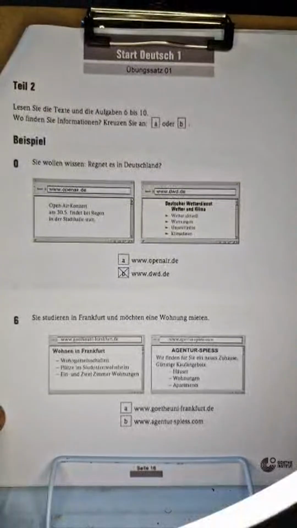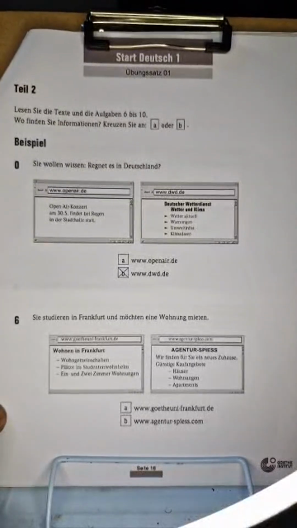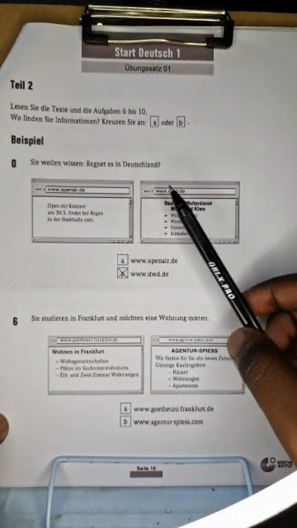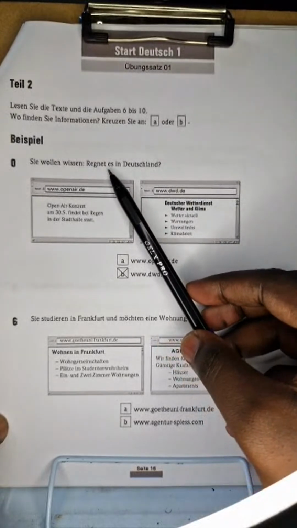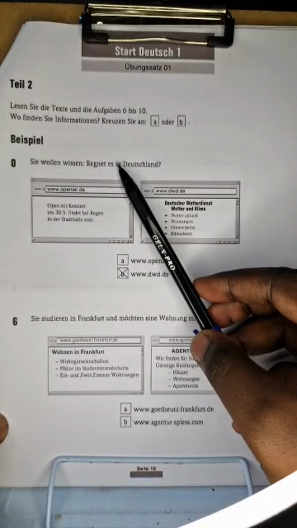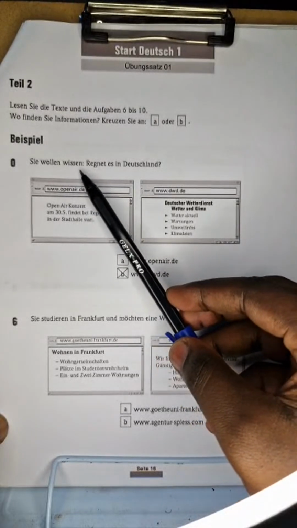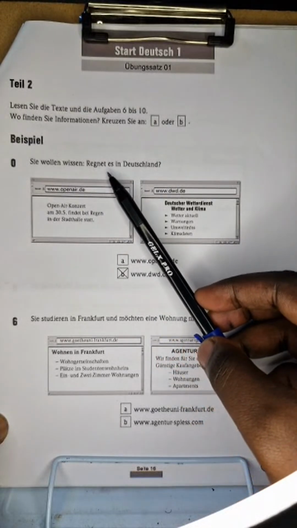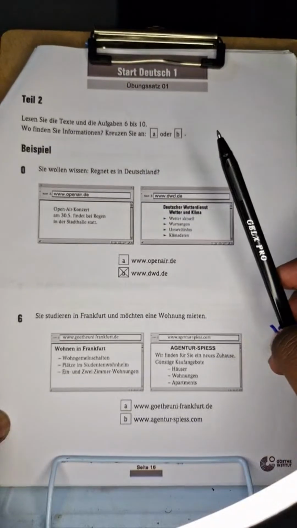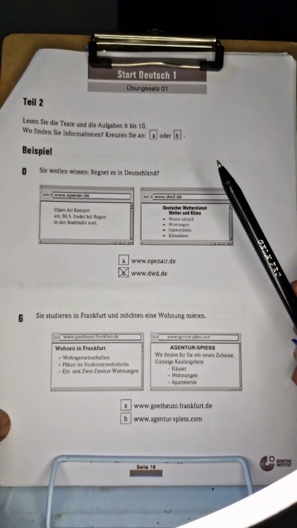Now you might be asking, what is going to be guiding you? What is going to be guiding me is the phrases used in the question. So look at this one. You want to know, regnet es in Deutschland? You want to know, is it going to rain in Germany?